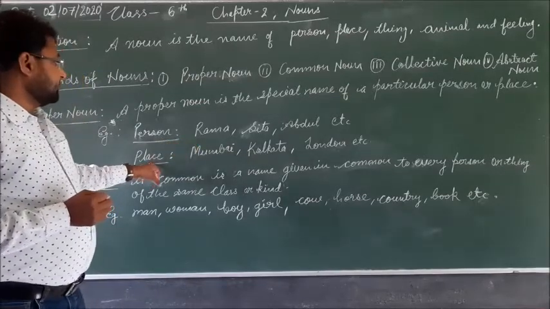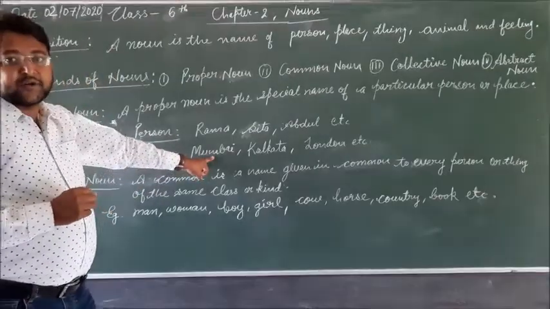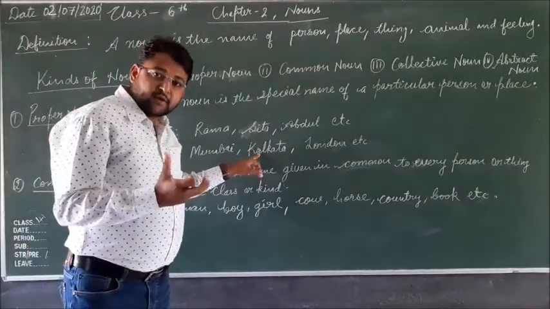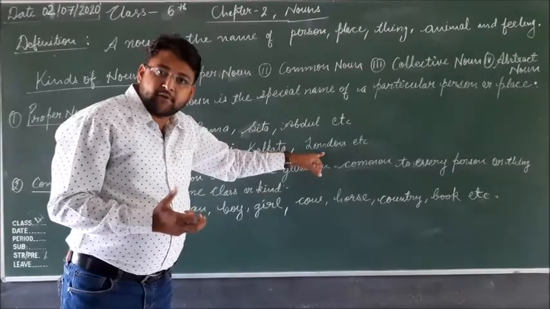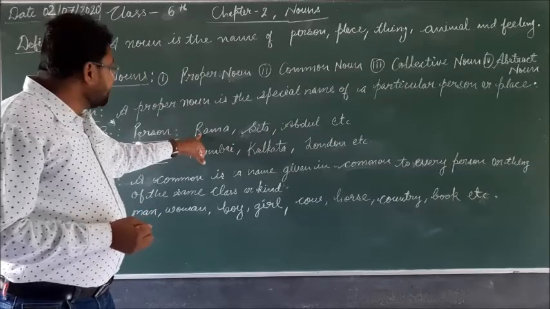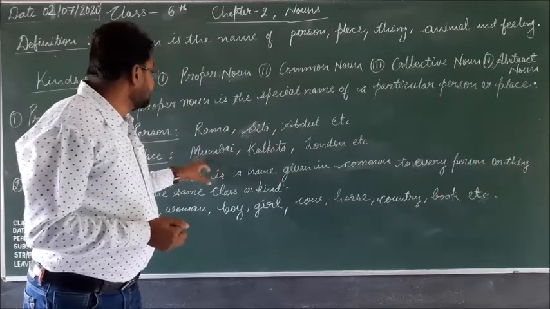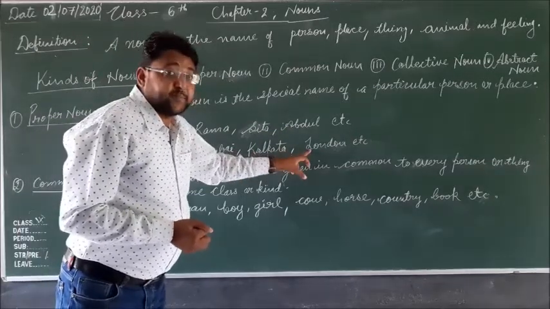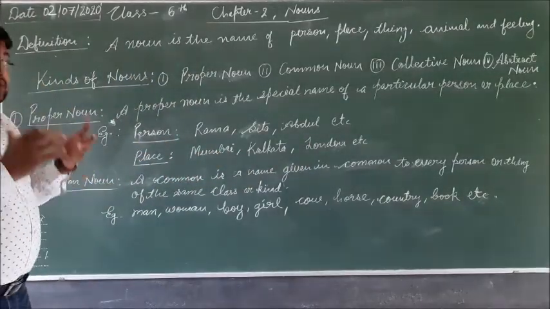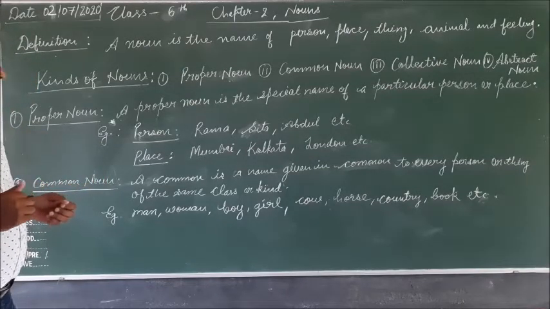Second is the place proper noun, which means the particular name of any place. Here Mumbai is a proper noun, the particular name of a place. Kolkata is the particular name of a place. London is the particular name of a place. And all of these begin with a capital letter. Rama: R is capital, S is capital, A is capital; Mumbai: M is capital; Kolkata: K is capital; London: L is capital. So a proper noun always begins with a capital letter.